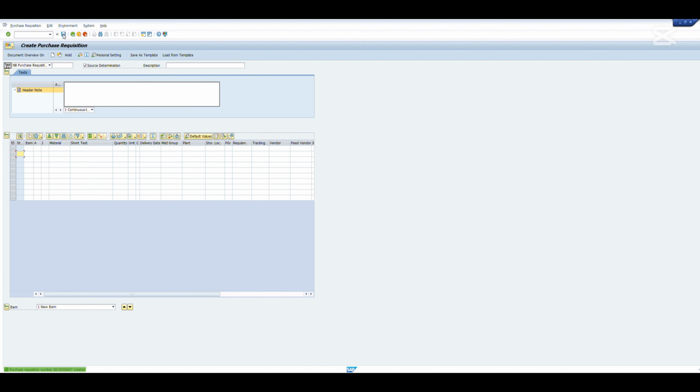So I'm going to erase my material and make a check of my purchase requisition. Everything seems okay, so I can now save it. And we have an extra message saying that my purchase requisition was well created.